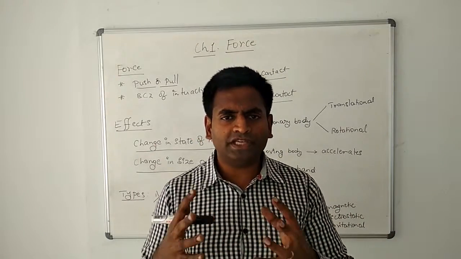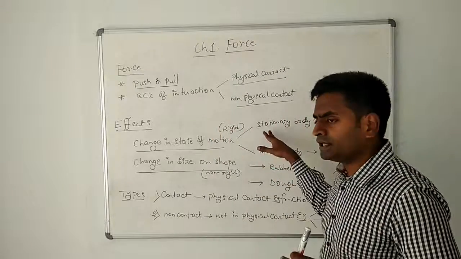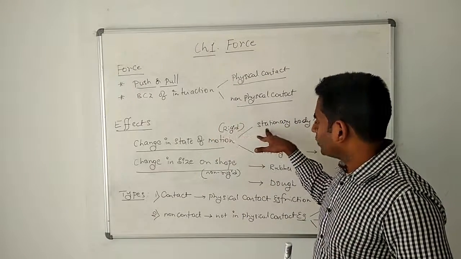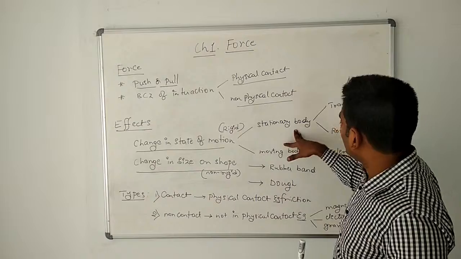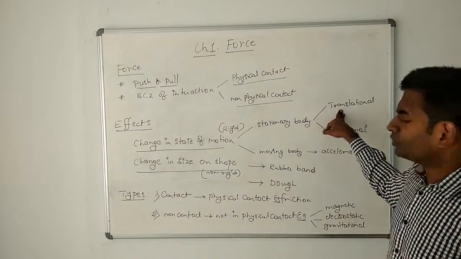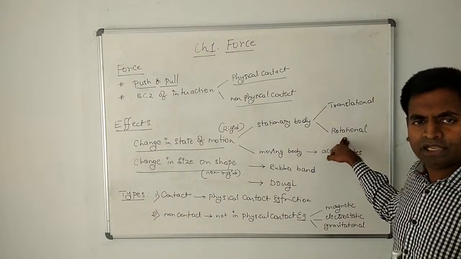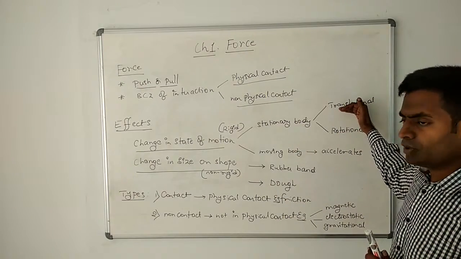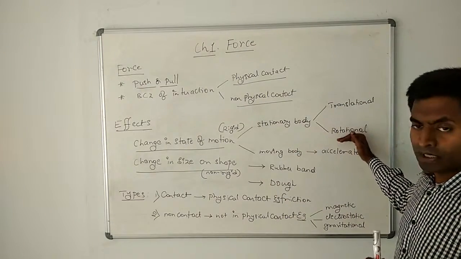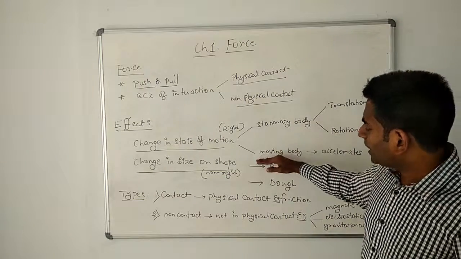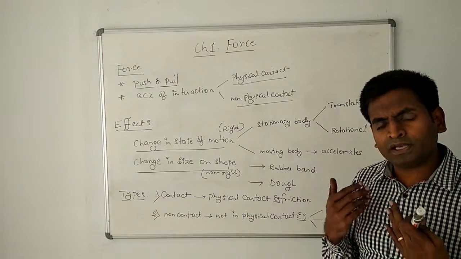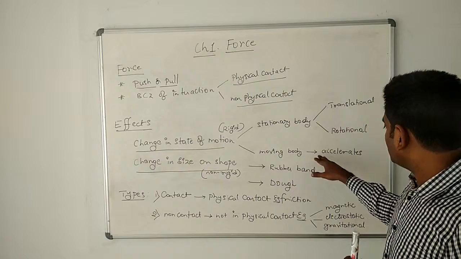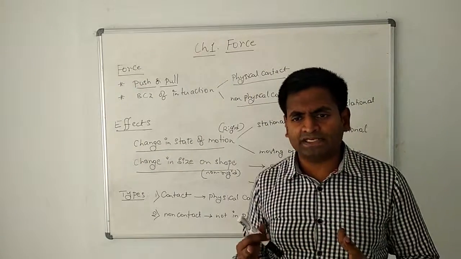Simply, when I say it will change the state of motion, all I mean is, if the body is stationary, then the body starts moving. That movement could be translational or rotational, depending upon whether it is a free body or a pivoted body. If it is a free body, translational, and a pivoted body, rotational. Or if the body is already moving and a force is applied on it, then the body simply accelerates.